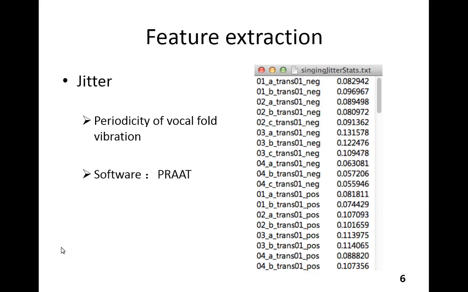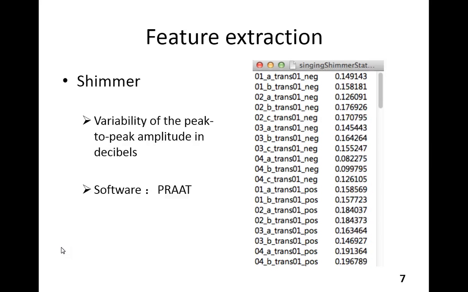Next is the feature extraction stage. In this stage, I extracted three features from the singing database, which are jitter, shimmer, and HNR. Jitter and shimmer are two similar features. They are the vibration of the voice signal. Jitter is the amplitude of the vibration, and shimmer is the frequency of the vibration.